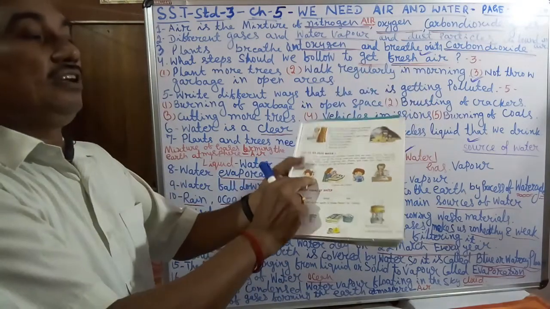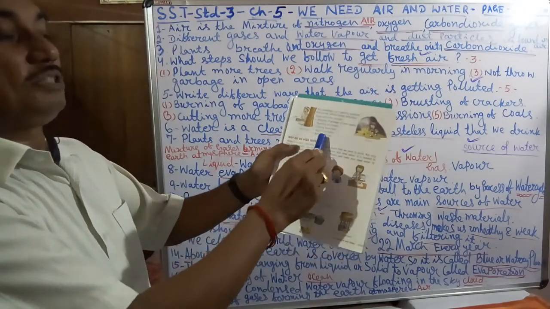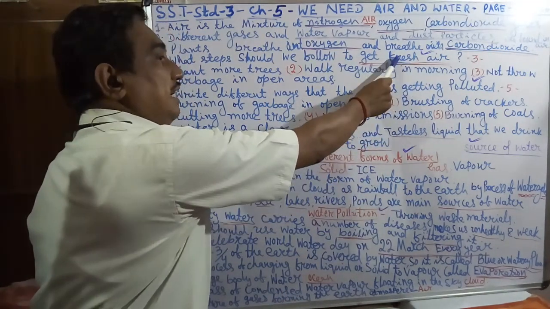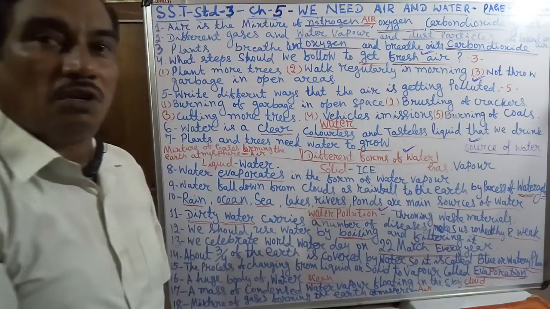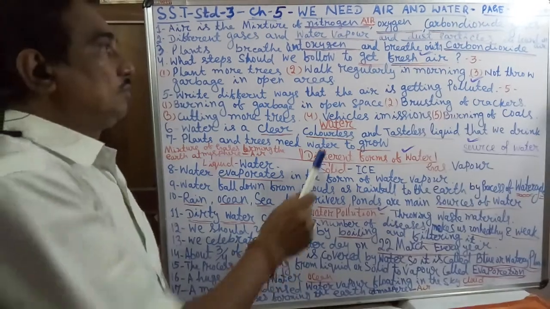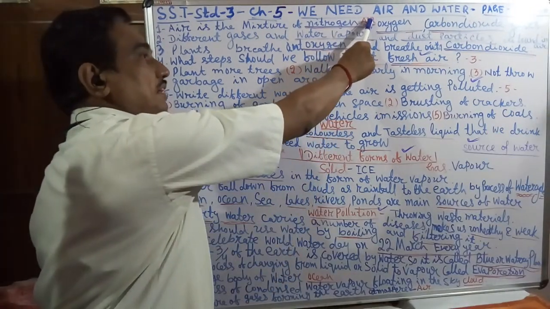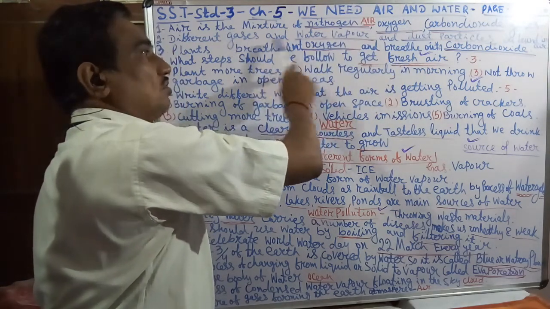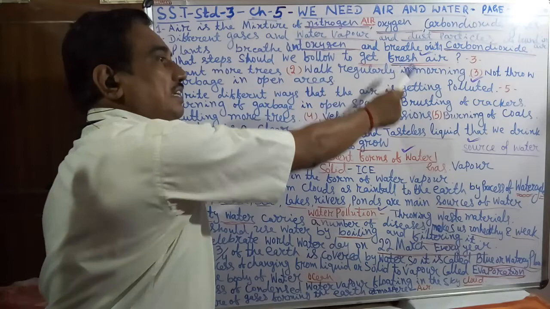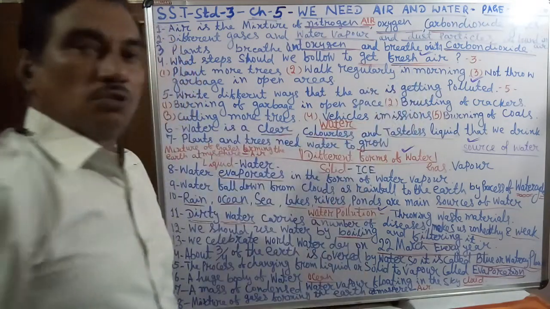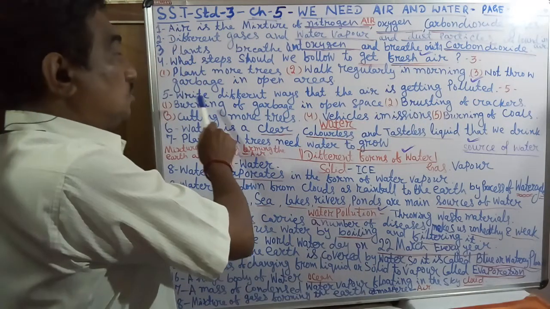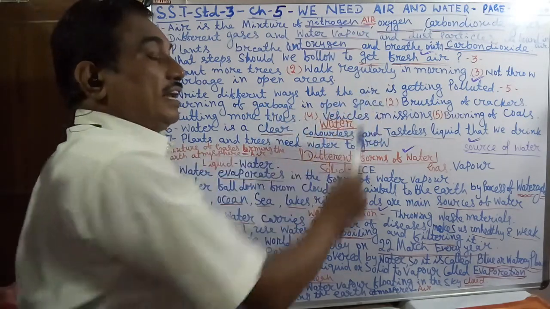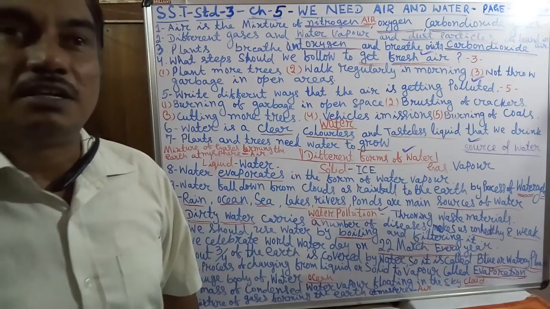The question is to write five different ways the air is getting polluted.